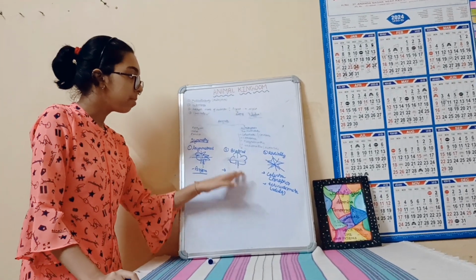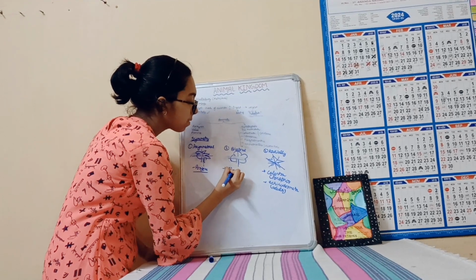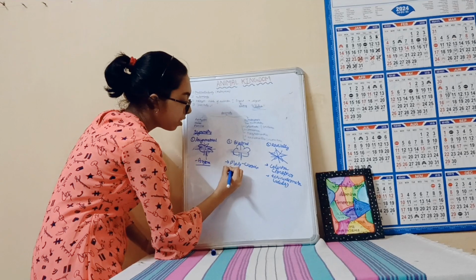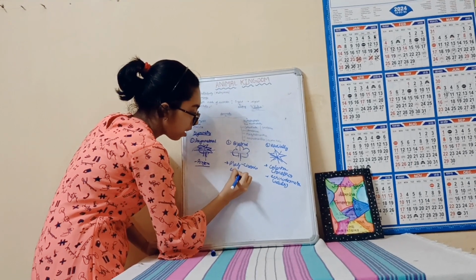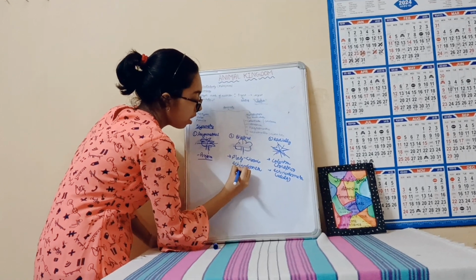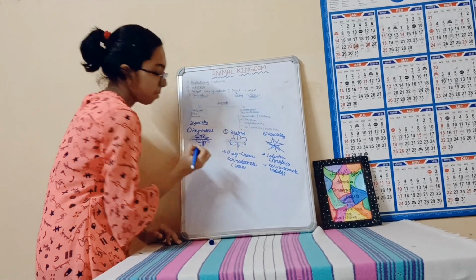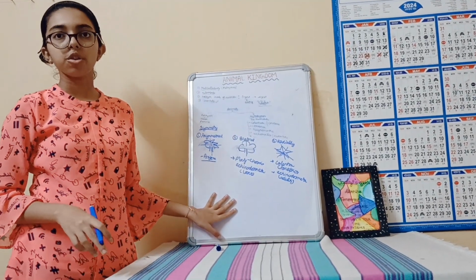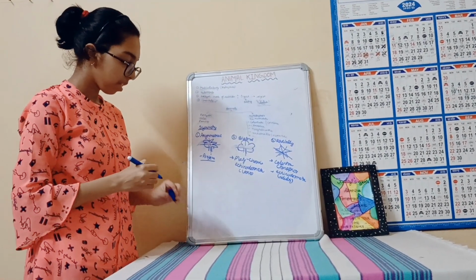So now, bilaterally symmetrical animals are from Platyhelminthes up to Chordata, where the Echinodermata larva also comes in. Okay, so this is the basis of classification on the basis of symmetry.